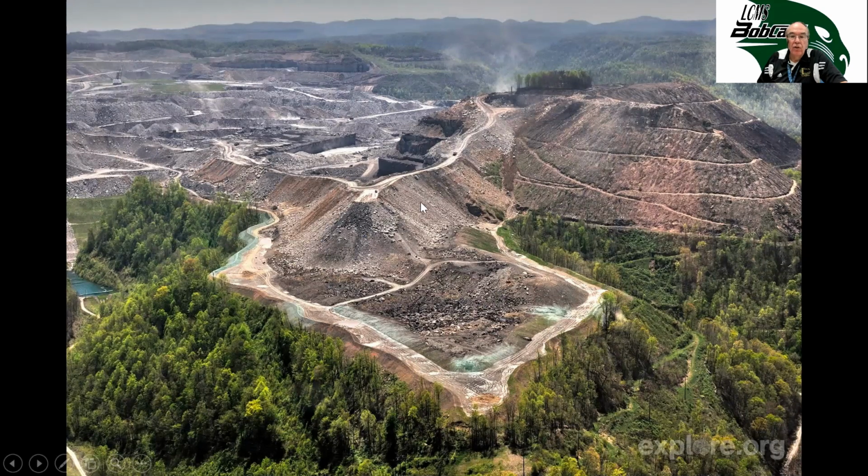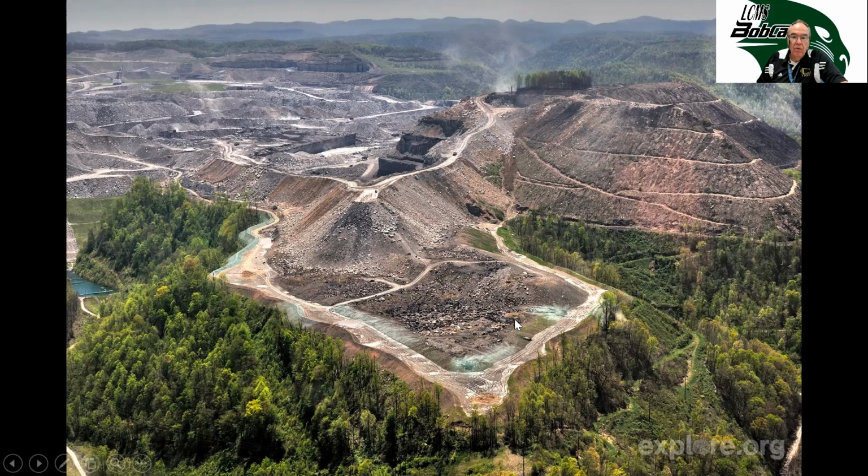This is a picture of where they're surface mining. And as I said, when they start at the top, there was a forest here, and when you scrape off all the ground, anything that was living in this ecosystem is gone. So it is environmentally very disruptive when they do this.